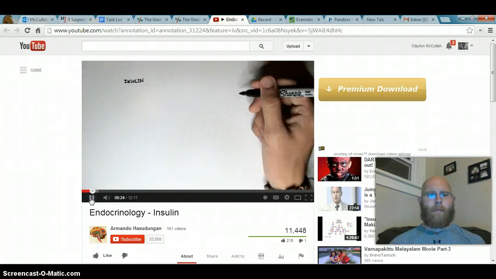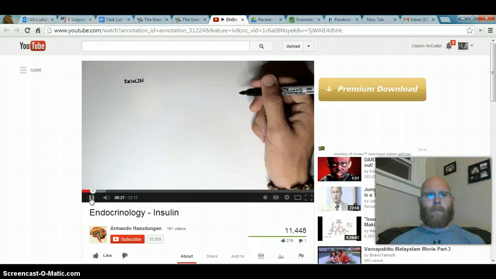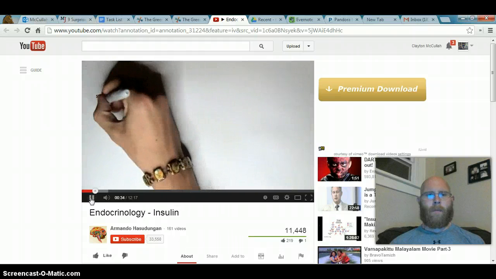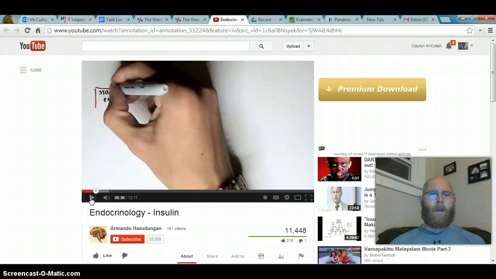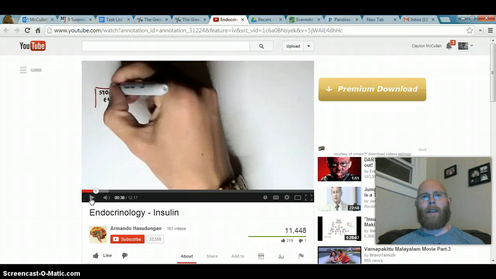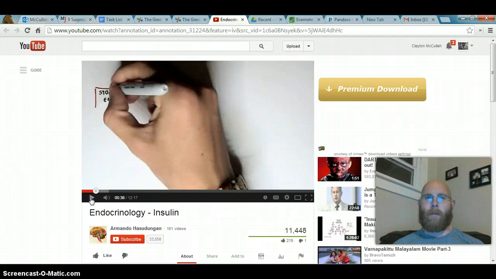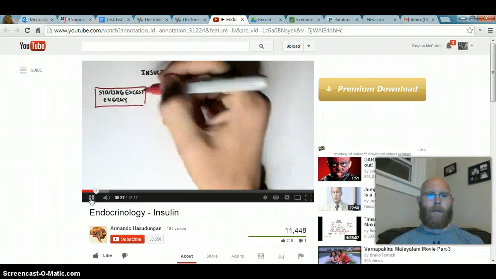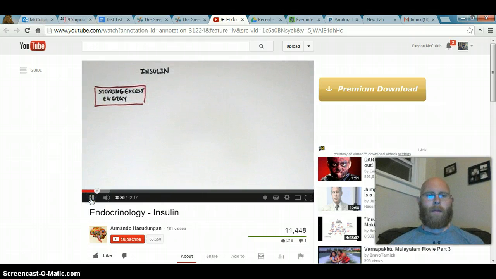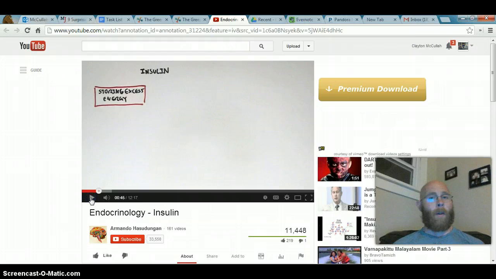Let's talk about insulin. Insulin is a polypeptide hormone, and as I mentioned, it has a major role in the regulation of macromolecules within our body, and has a major role in the homeostatic condition of metabolism. Okay, so you can see why we're learning about insulin. Just like you said, it has a major role in the regulation of these macromolecules that come into our body from the food we eat. But the main role insulin has is in storing excess energy, as in storing fats, lipids, carbohydrates, and proteins. Okay, so there you go.